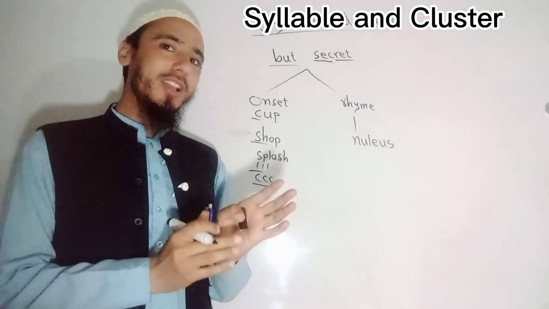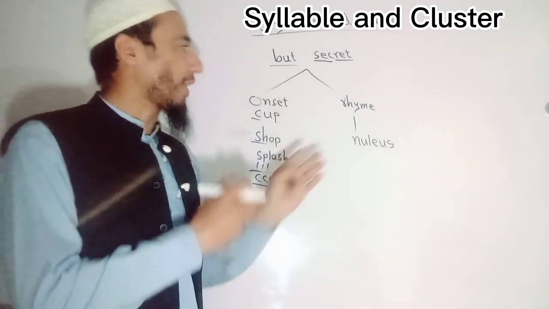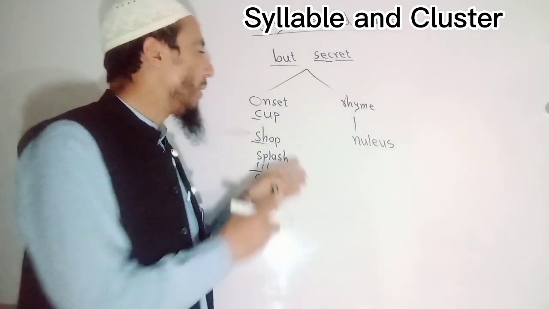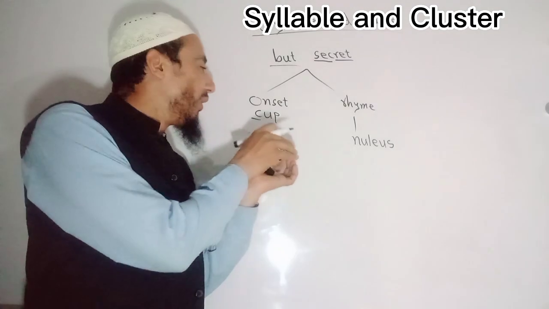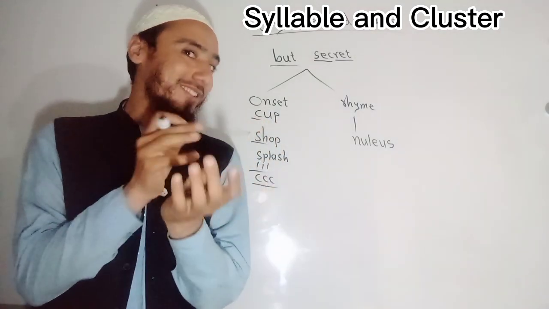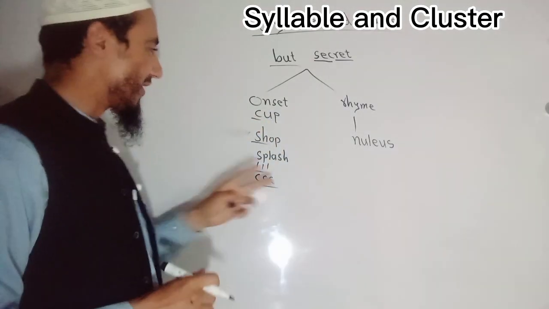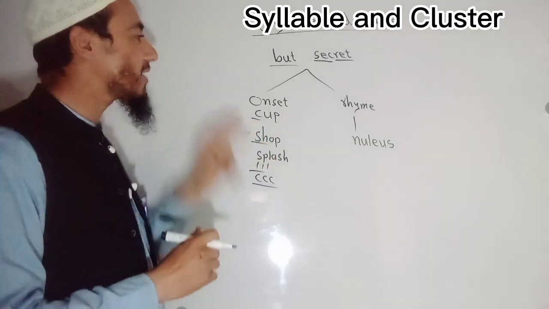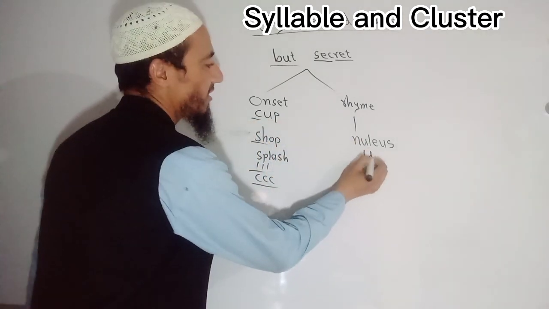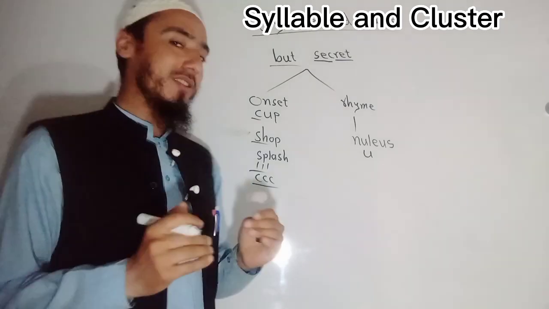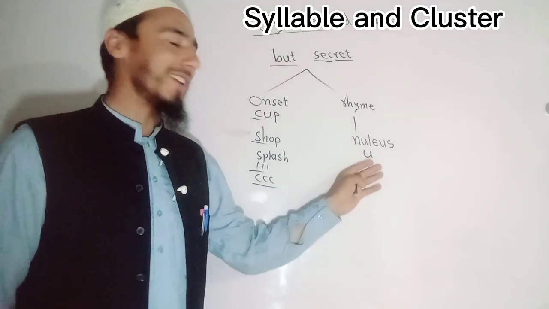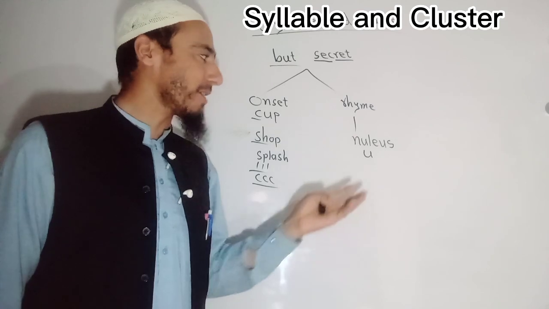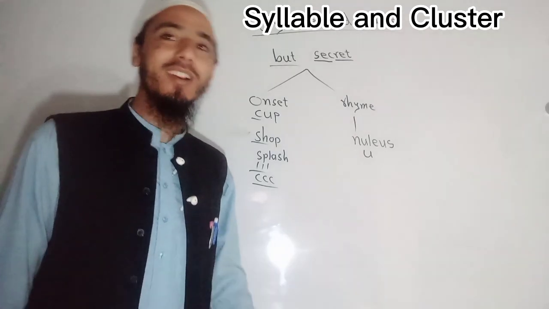A rhyme is actually known as a vowel. Rhyme is also called a vowel which comes after the onset, or which comes connected to the onset. For example, as I have written this example, "cup". Here this U sound, which is a short vowel, here it is rhyme, and which is also known as nucleus.